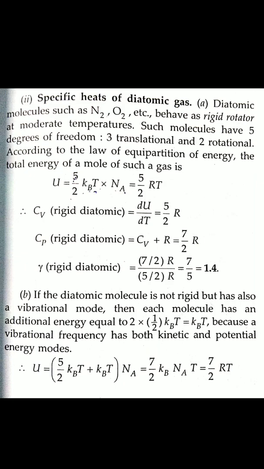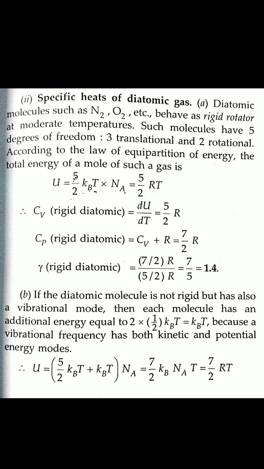Now the second case: if the diatomic molecule is not rigid, that means it is at a higher temperature and has a vibrational mode. So each molecule has additional energy, 2 into half kBT, so it is kBT, because a vibrational mode has both kinetic and potential energy.